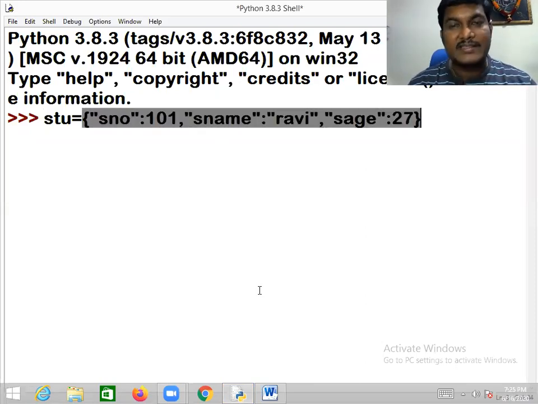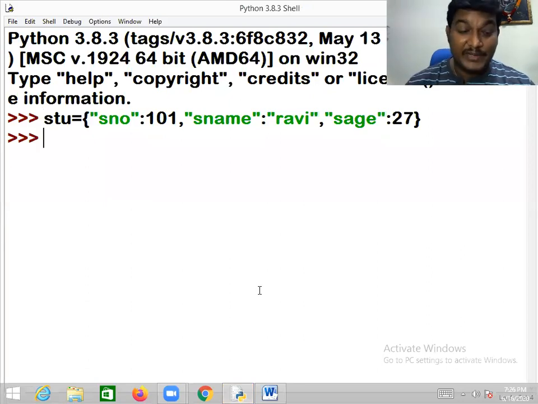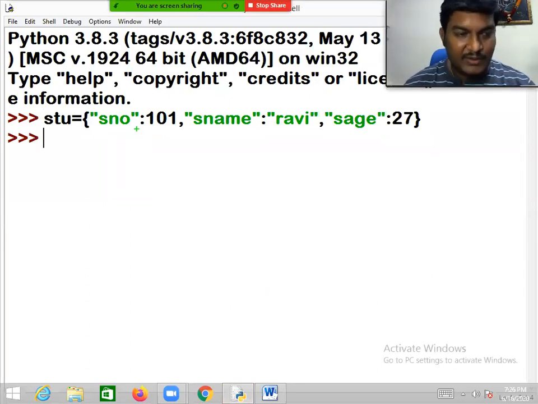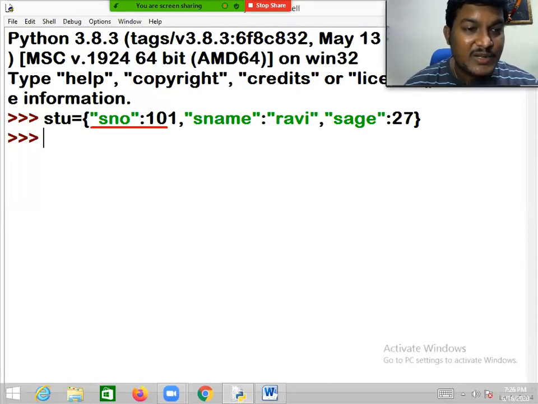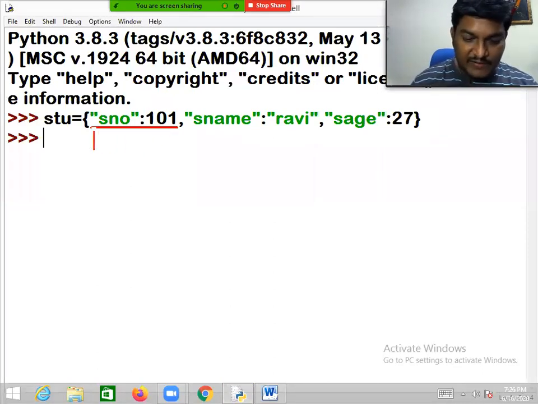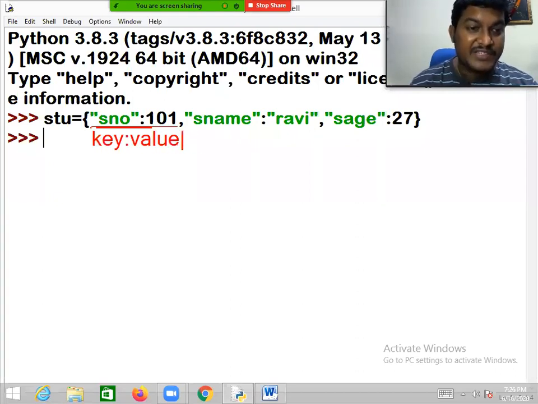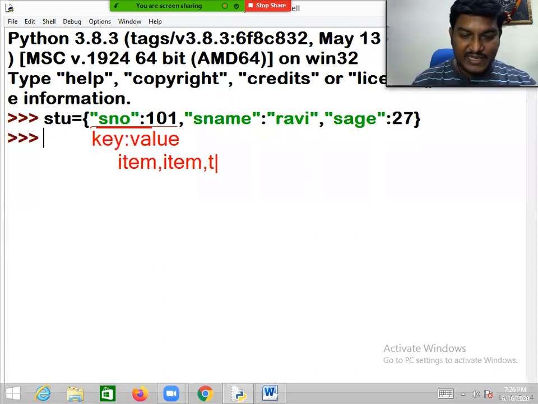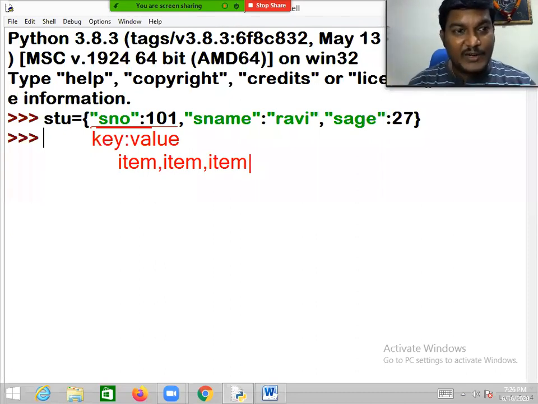Like this is the dictionary. This is called an item. This is called the key, and this is the value. Sorry, it's my typing mistake. One key and value pair is called an item. You can take a number of items like this, as I said a moment back, but all the items must be taken in open and closed curly braces.